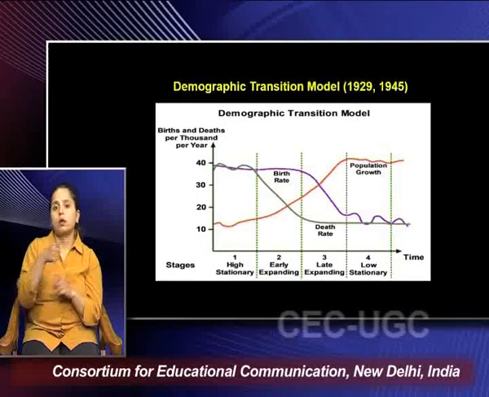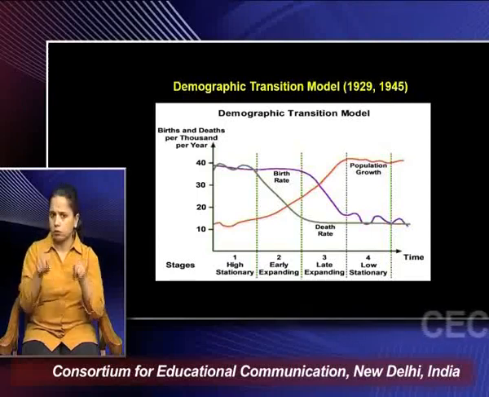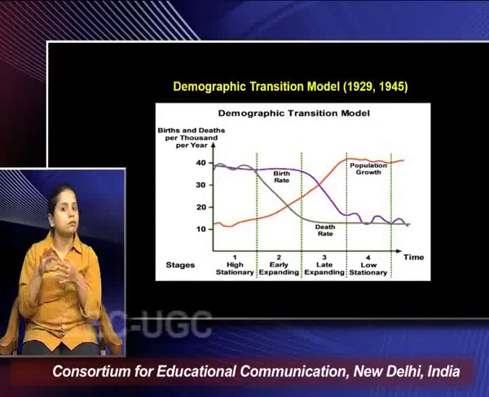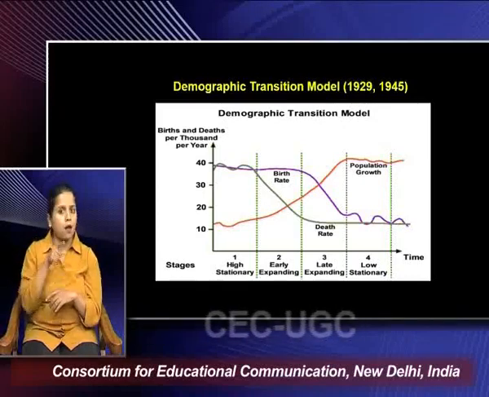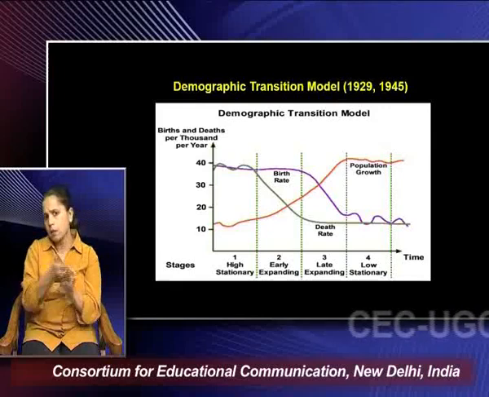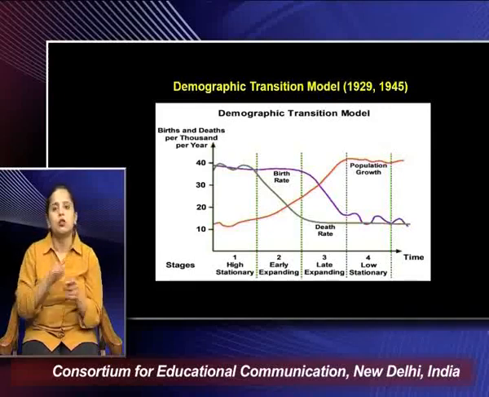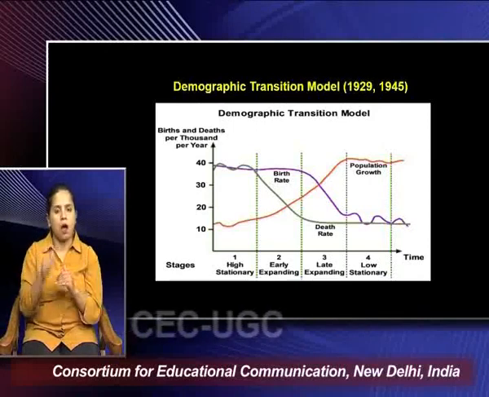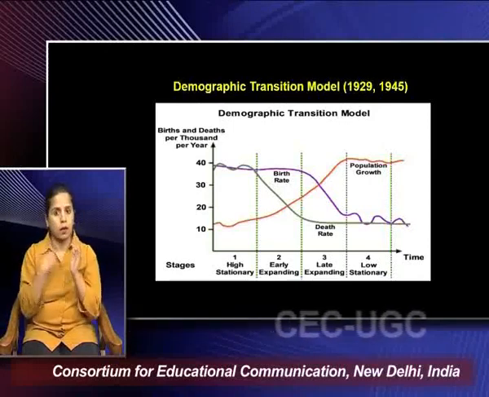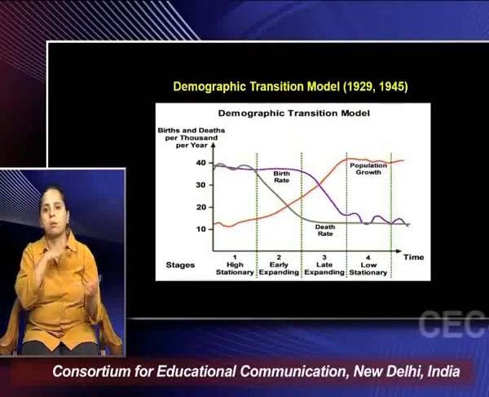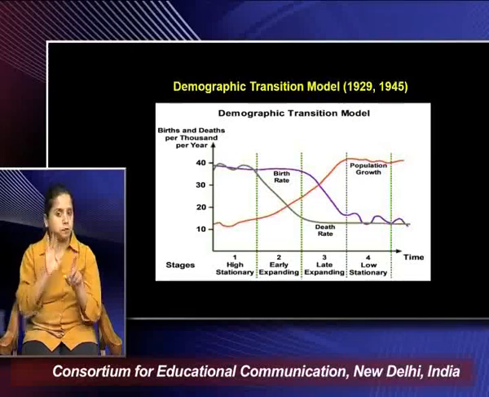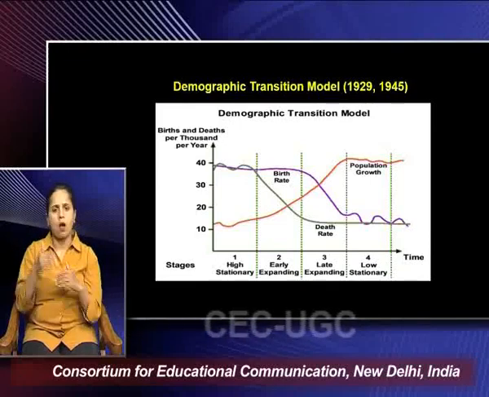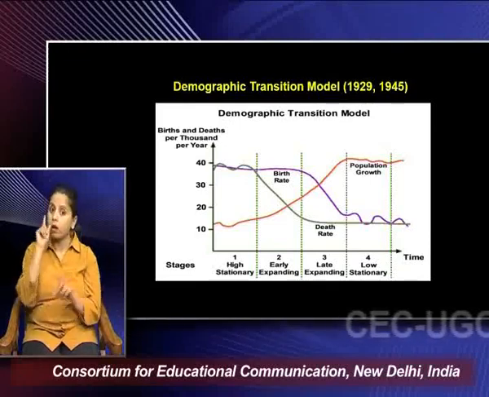This also goes in consonance with the demographic transition model, where a traditional agrarian society over time, with changing technology, with changing structure of economy and society, gradually transitions from high equilibrium of mortality and fertility to a low equilibrium of mortality and fertility. And there is a transitioning period in between where there is a rapid increase in the population number, which gradually goes down. But mind you, these are not automatic changes.